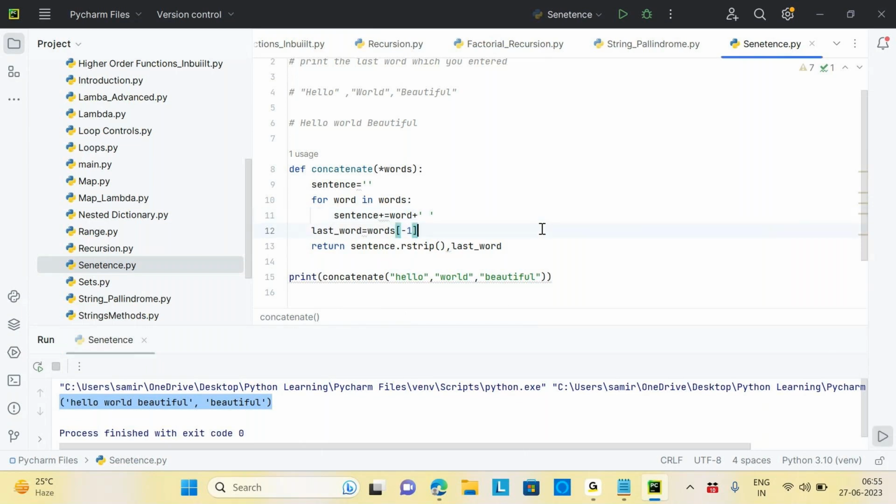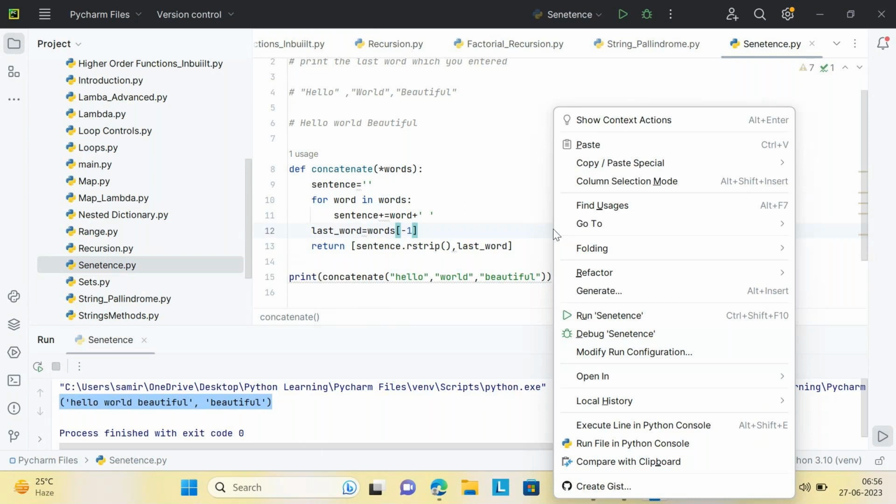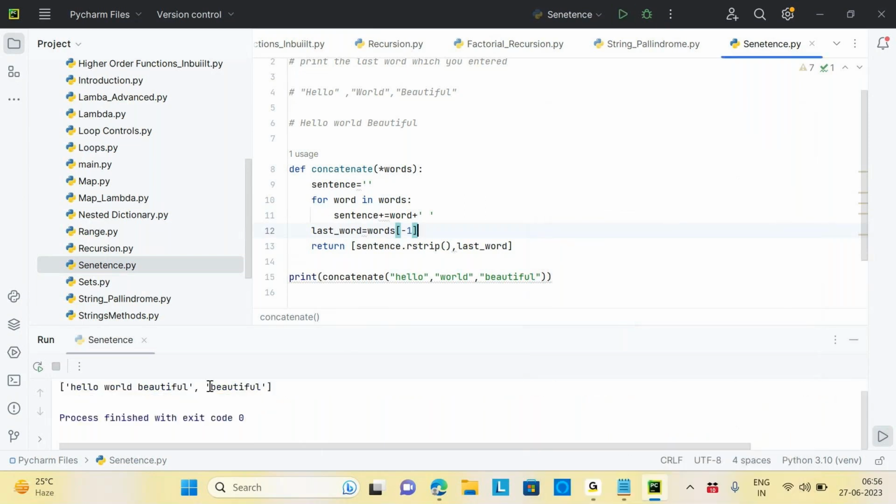Is this okay? Yes. All right. Another thing I want to show you here: this return statement which you are running, we can return in a list as well. The parameter is a tuple, but the return can be a list as well. Instead of writing it like this, I can put it in a list like this. So the function can return a list as well. Let's see. See, now it's a list.